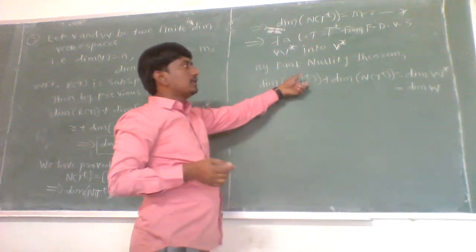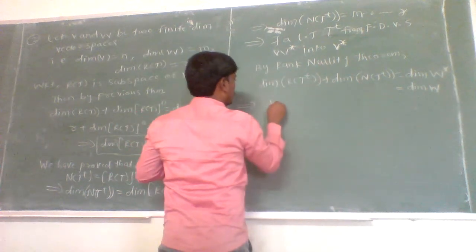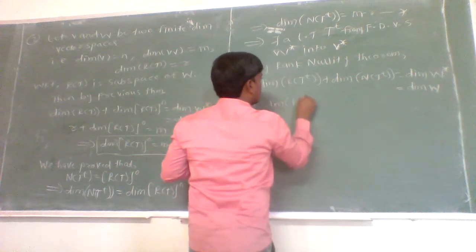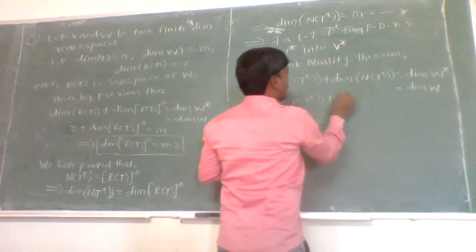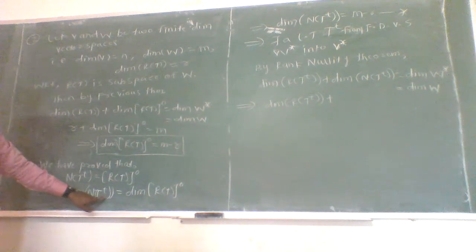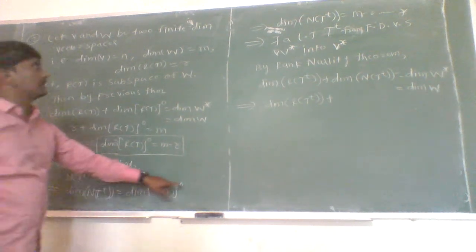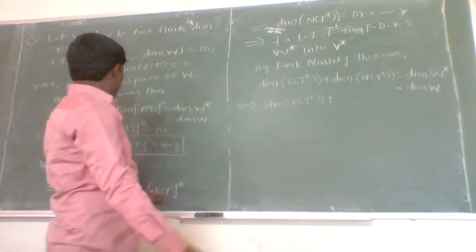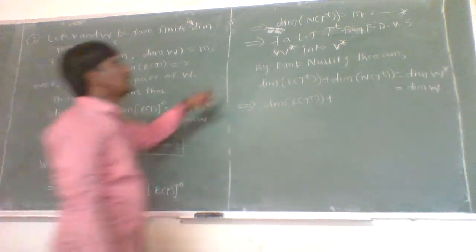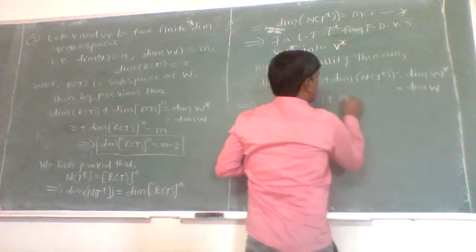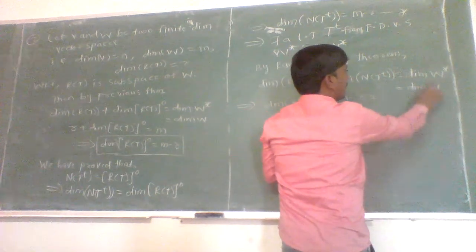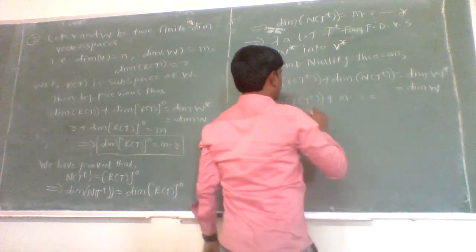So the dimension of the range space of T to the power T plus the dimension of the null space of T to the power T equals m. The dimension of the null space of T to the power T is equal to the dimension of the annihilator of the range space of T, and that is m minus r. Therefore, the dimension of the null space of T to the power T is m minus r. So the dimension of the range space of T to the power T plus m minus r equals the dimension of W, which is m.